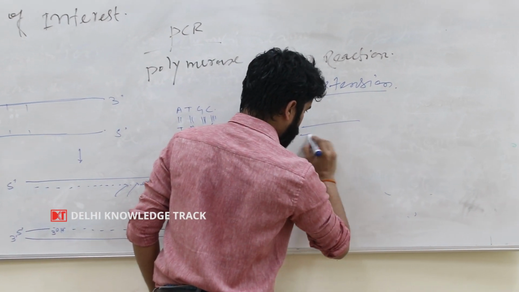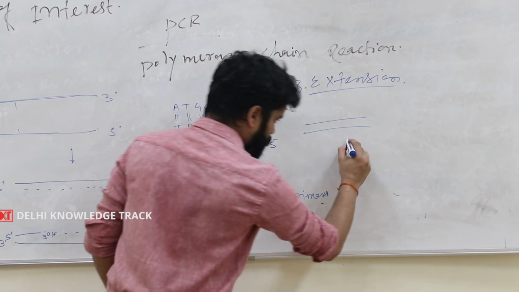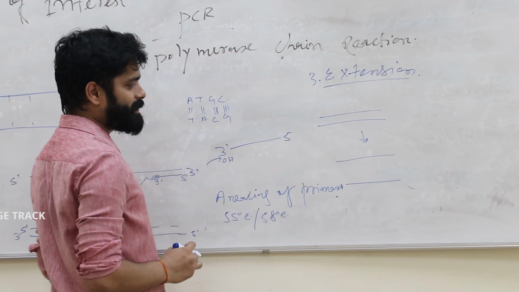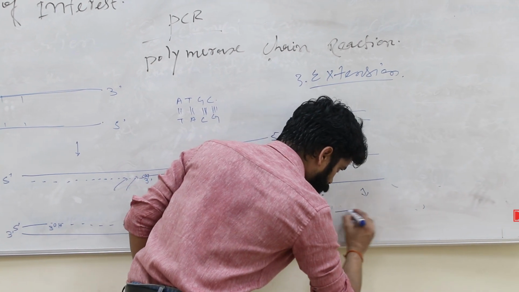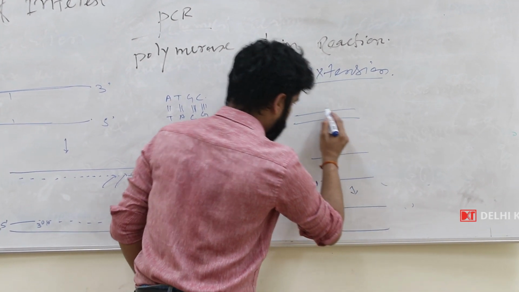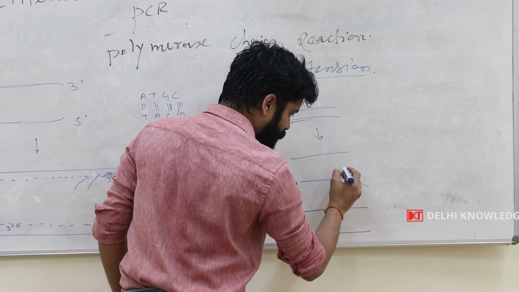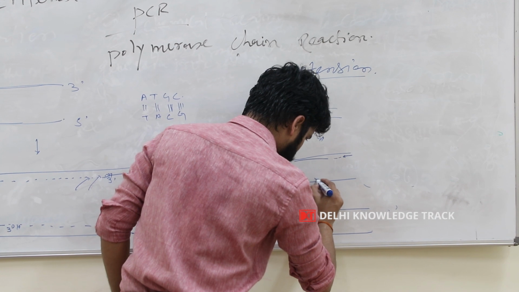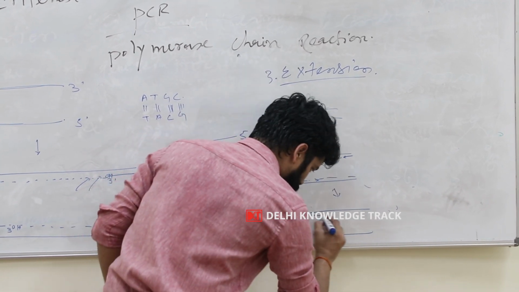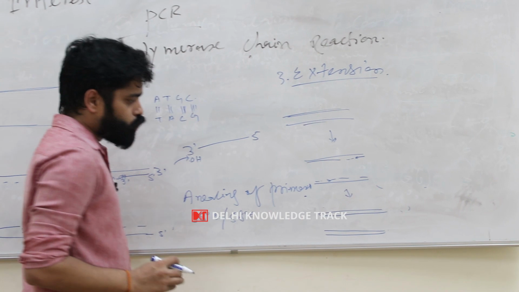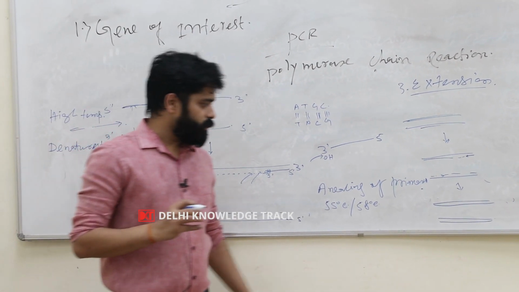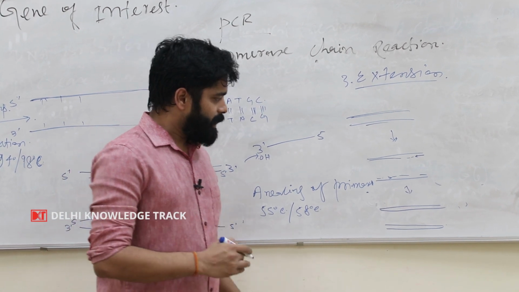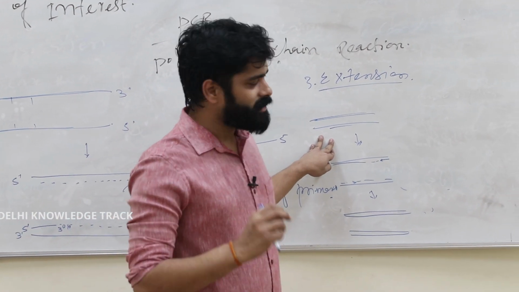So we started with the double-stranded DNA molecule. After the denaturation, we will have two separated strands, and after extension, we will have the double-stranded molecule. This is separated, and then the primer annealing will take place. The primer will extend in this direction and in this direction, and after the complete extension, we will have two molecules of the DNA. So this is after one complete cycle of the reaction.